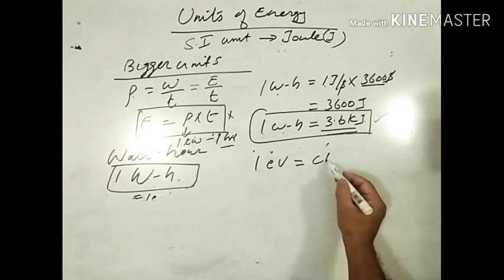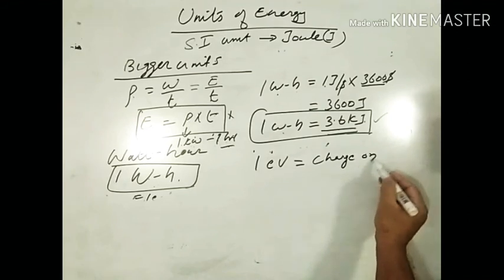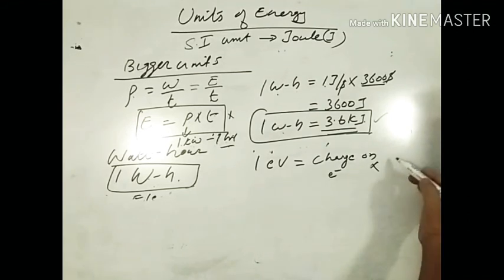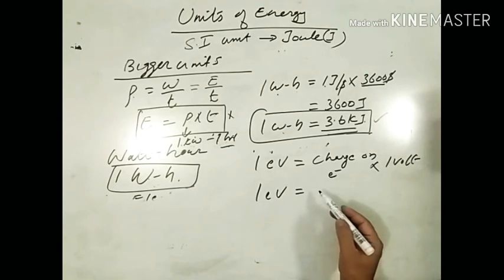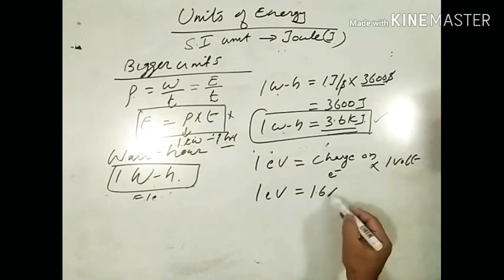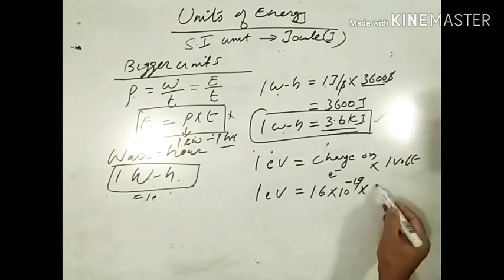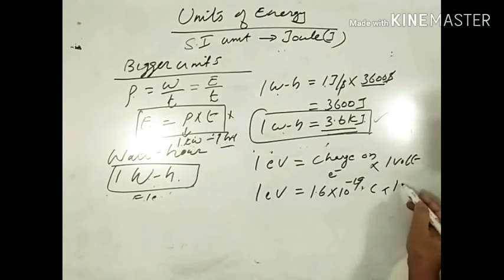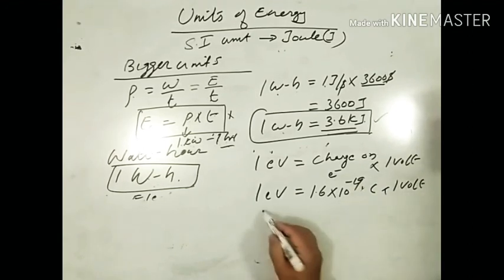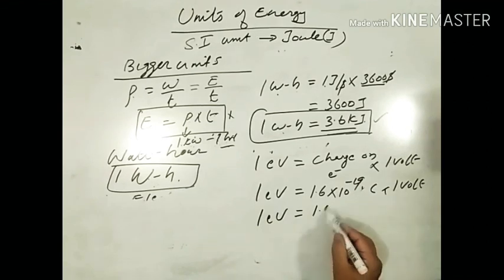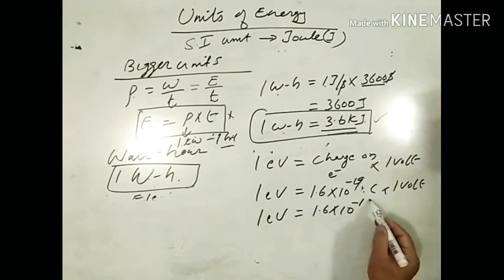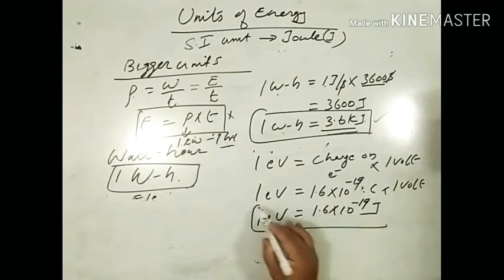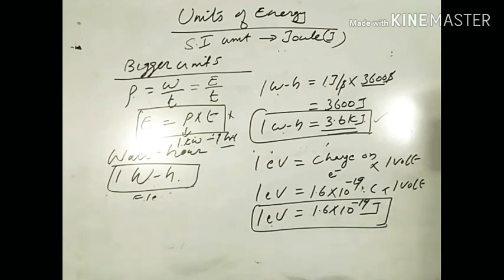So charge on an electron multiplied by potential difference of 1 volt. What is the charge of an electron? That is the elementary charge, 1.6 into 10 to the power minus 19 coulomb, into 1 volt. So 1 electron volt is 1.6 into 10 to the power minus 19 coulomb volt, that is joule. So remember this, 1 electron volt is equal to 1.6 into 10 to the power minus 19 joule.